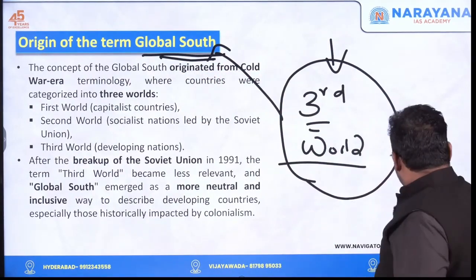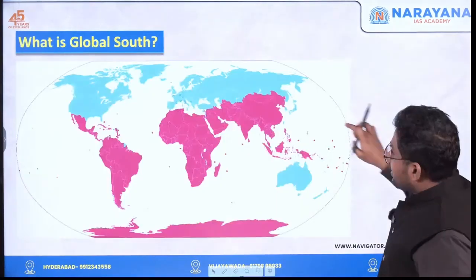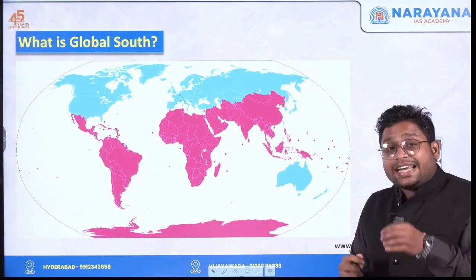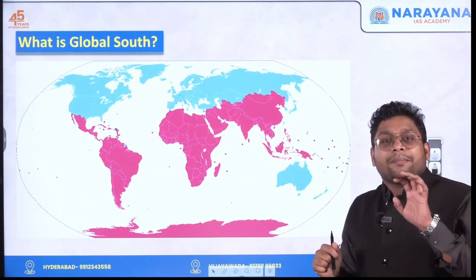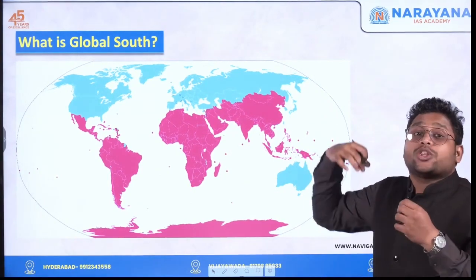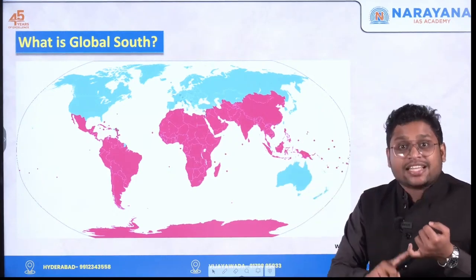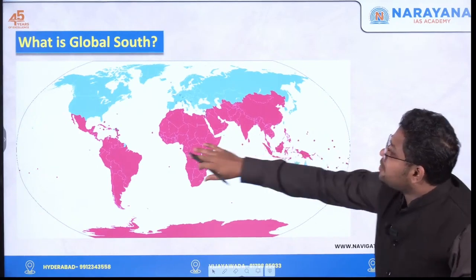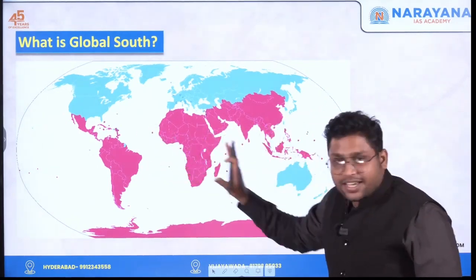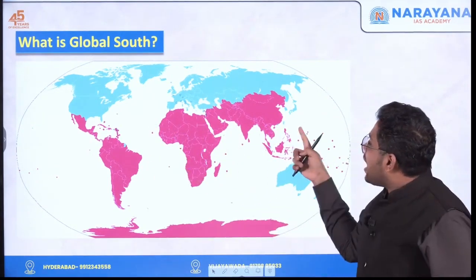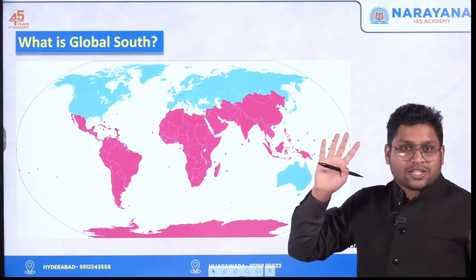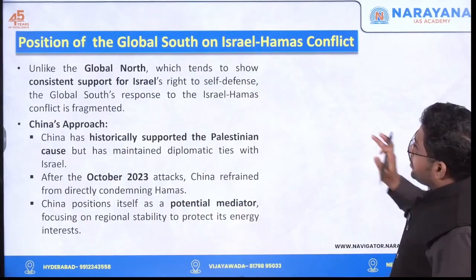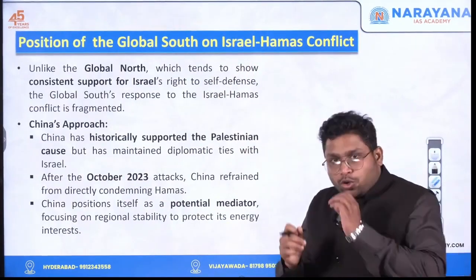Clear? So again, I'll show you the map once again. This is the global south. Now Australia, although geographically it is in the southern part, is considered part of global north. Why? Because it is also industrialized, developed, and rich. So that's why we are not considering Australia as part of this global south. Everything else is included. Clear? And the conditions are very similar across this entire global south. Okay? Now, moving ahead. What is the position of global south?